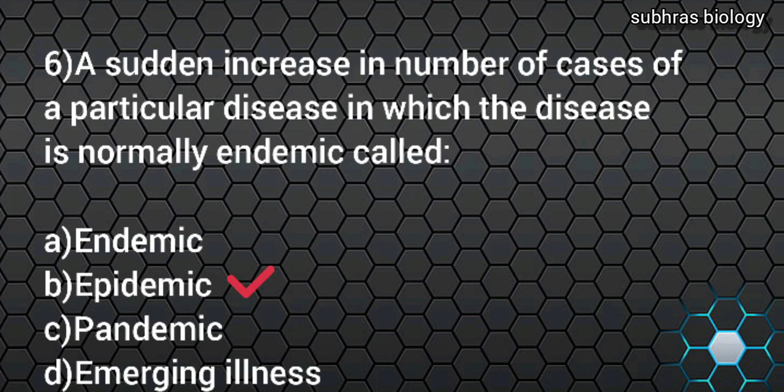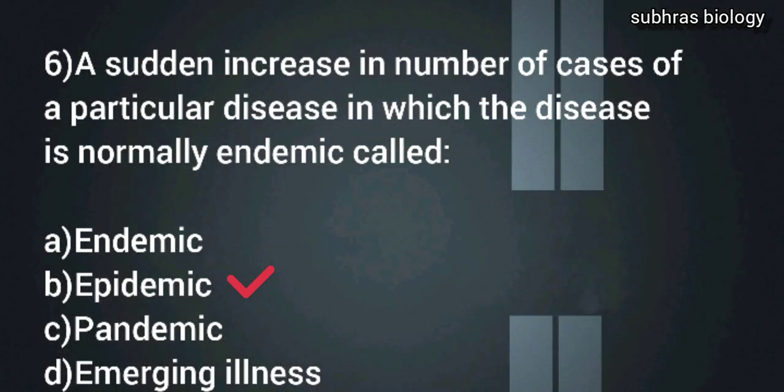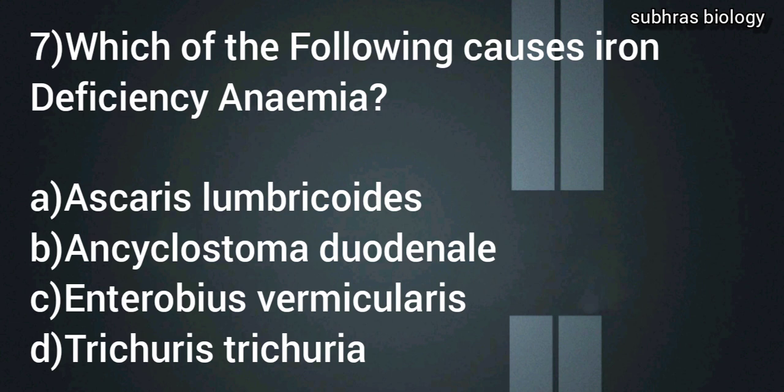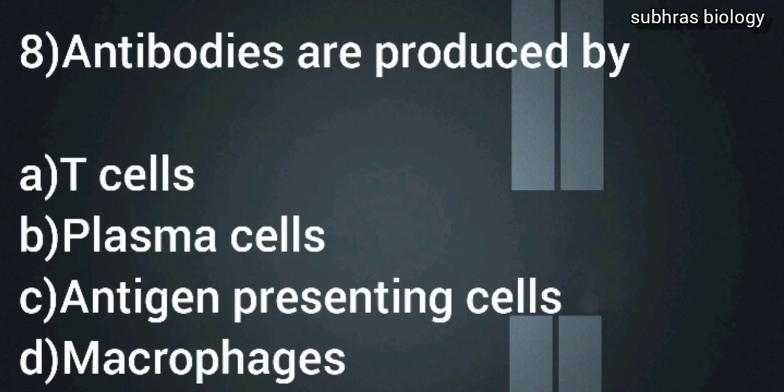But if the number of cases increases globally, meaning worldwide, it will be called a pandemic. Which of the following causes iron deficiency anemia? First, Ascaris lumbricoides, second, Ancylostoma duodenale, third, Enterobius vermicularis and fourth, Trichuris. So the answer will be, it is the hookworm which causes iron deficiency anemia. Hookworm means Ancylostoma duodenale.